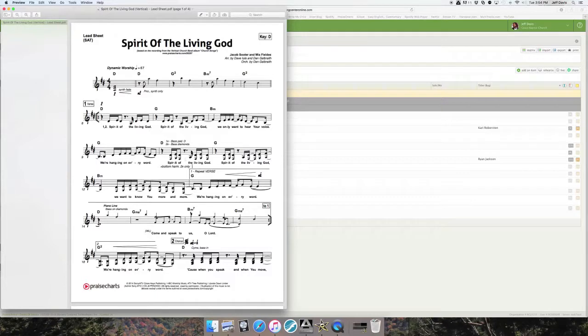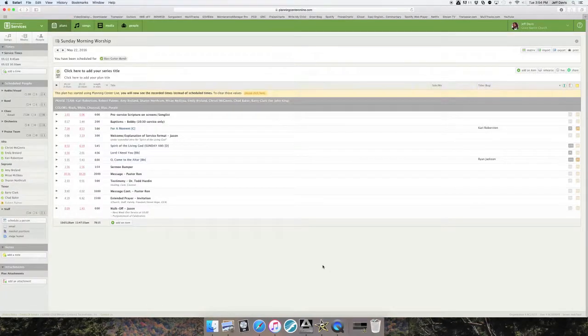All right, so I've downloaded my music for this song. Now I want to rehearse. This is where I'm talking about. What you do is you go to Rehearse, and then you click on Media Player.